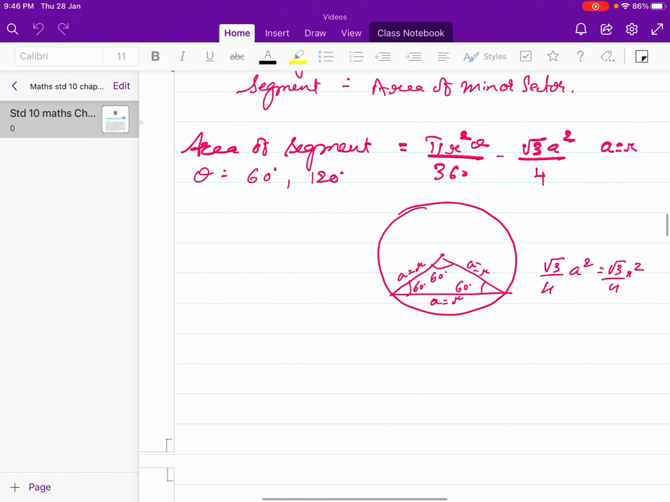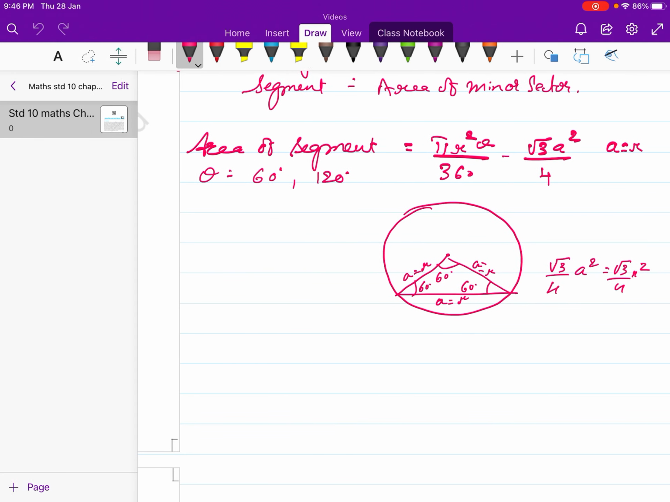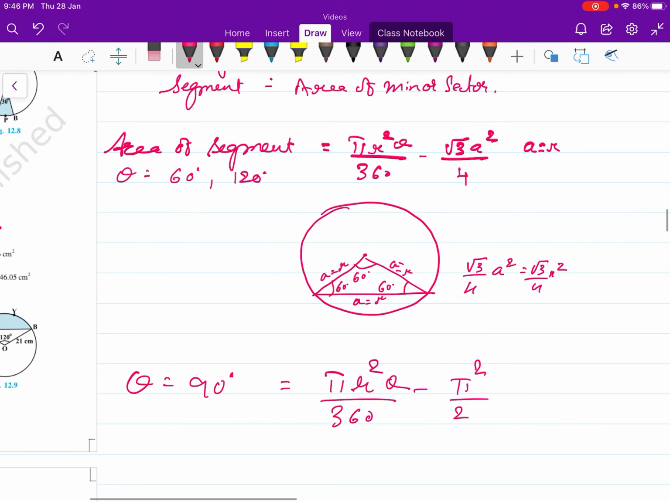And for theta is equal to 90, we'll use the formula pi r square theta upon 360 minus r square by 2. These are the formulas which can be applied for this.